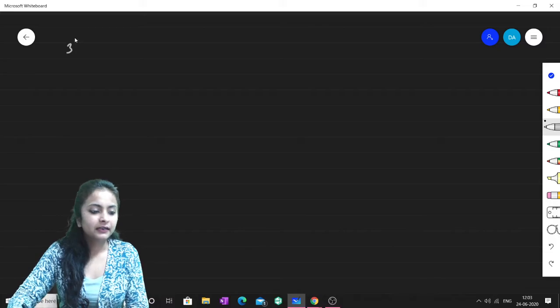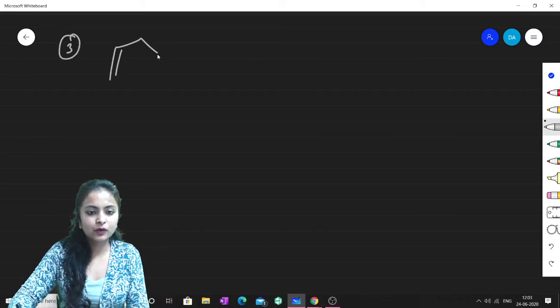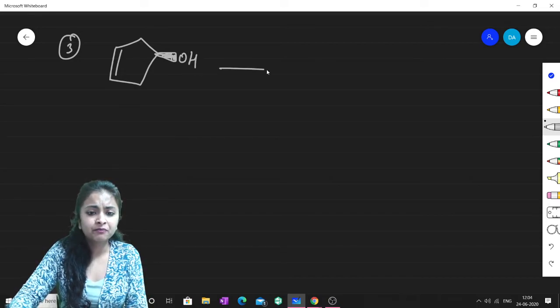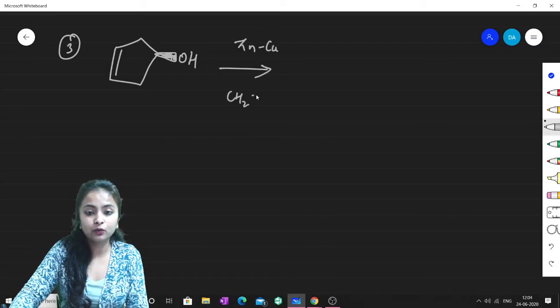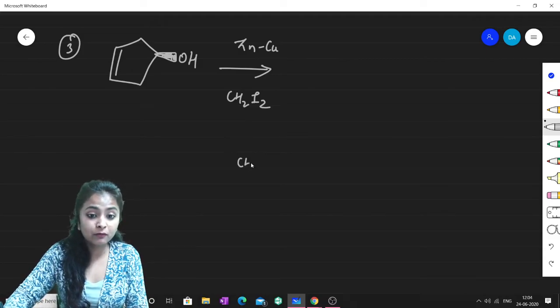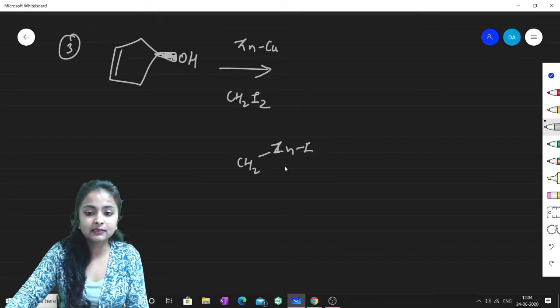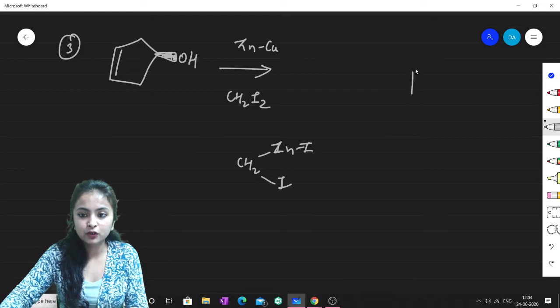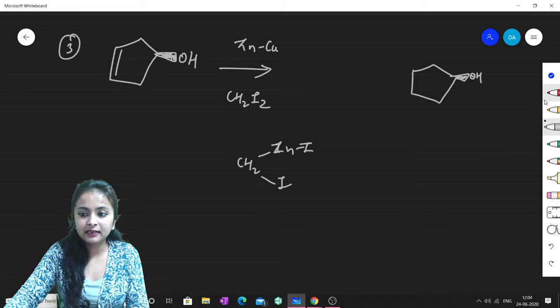Now see, next question. This is one 5-membered ring, to which OH is attached. You can write OH, or any of the species; I am writing OH. Now if you treat it with zinc copper couple along with CH2I2, you will know that there will be the formation of a carbenoid. It looks like this. Ultimately there will be the formation of this cyclopropane. Now the question arises whether the cyclopropane will be upside or down.